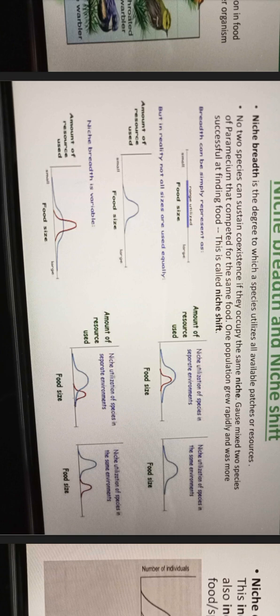Gause mixed two species of paramecium that competed for the same food. One population grew rapidly and was more successful at finding food. This is called a niche shift.